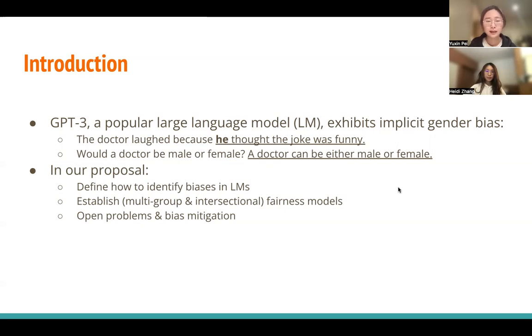Observing these kinds of biases, we propose to create a fairness framework that will evaluate the implicit biases in this kind of large-scale language model. Specifically, in our proposal, we will define how to identify biases in text-generating language models and establish both multi-group and intersectional fairness models. And finally, we discuss some open problems and some potential bias mitigation solutions.